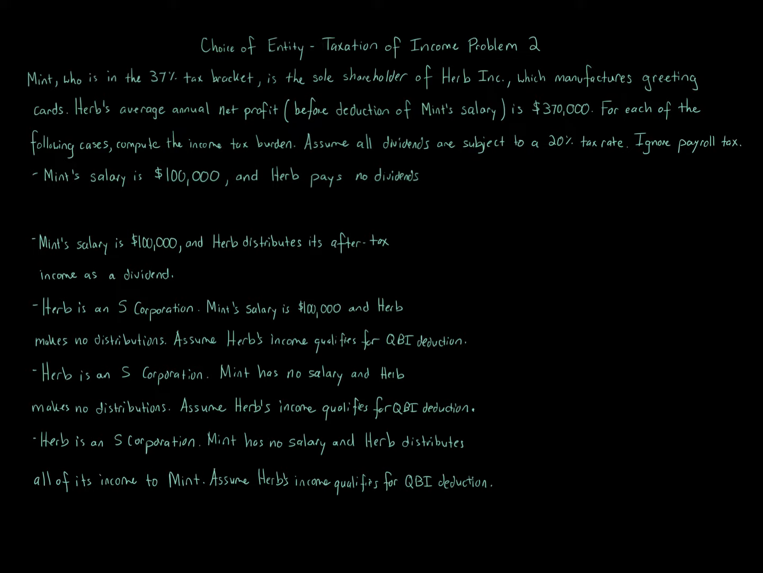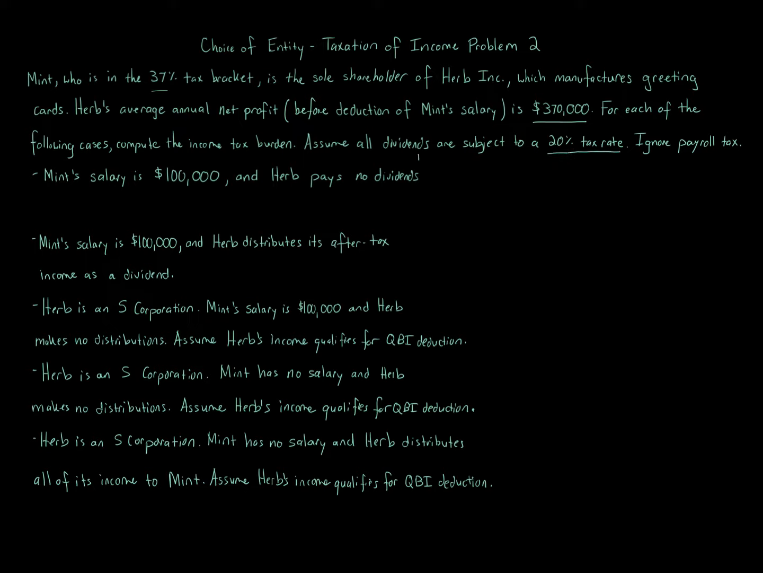All right, this one's a long one. There's not really too much crazy going on. It's just keeping track of everything. So we've got, again, this individual Mint, 37% bracket. Keep all that in mind. You've got a corporation, and we've got net profit of $370,000, and we've got basically different situations. And it's going to be choice of entity. We're comparing and contrasting. Dividends are subject to a 20% rate.